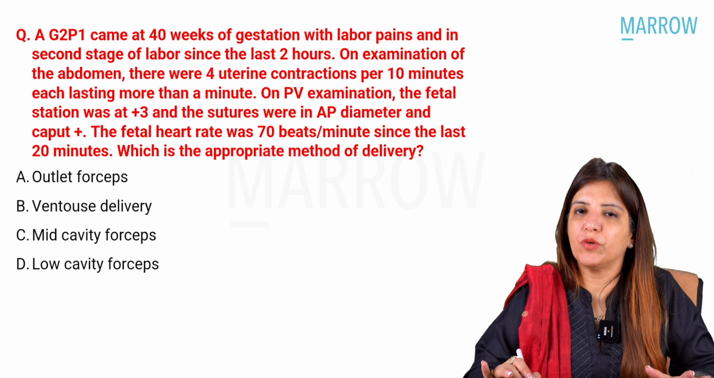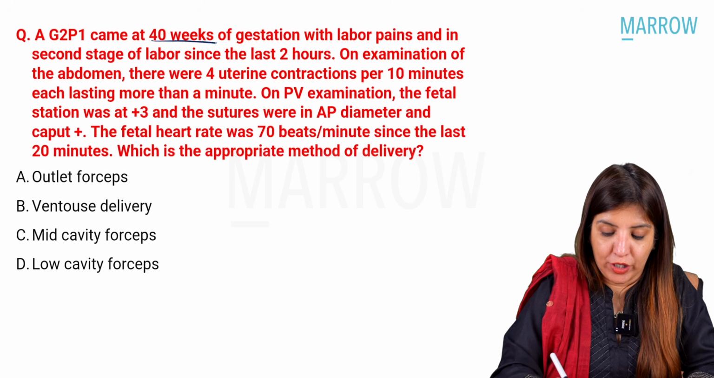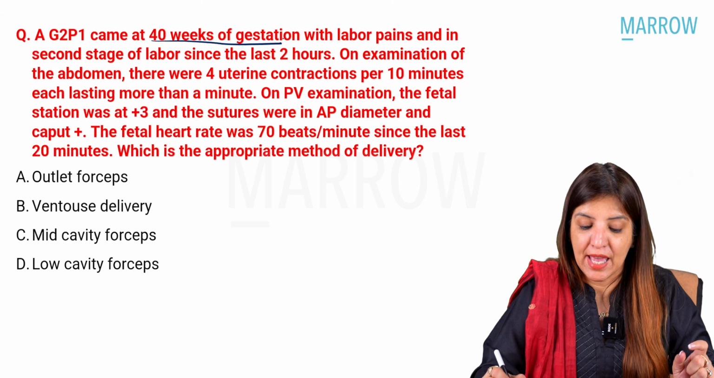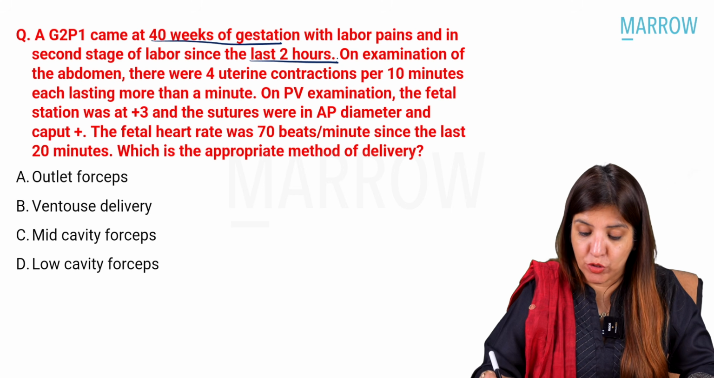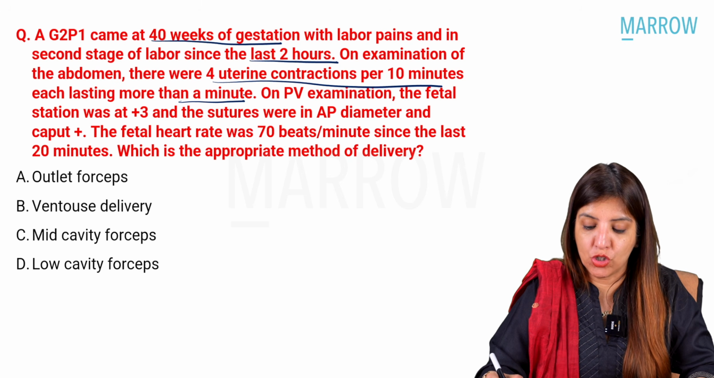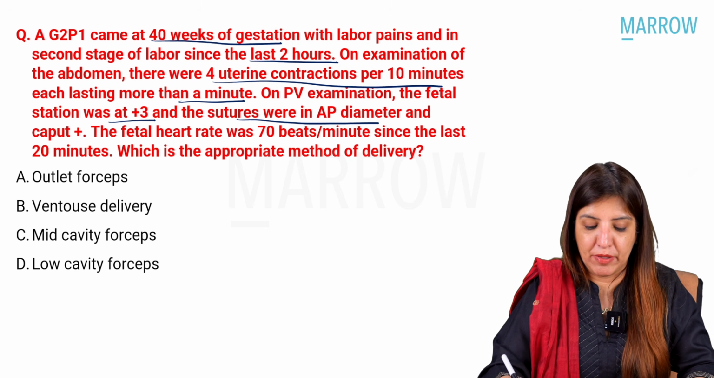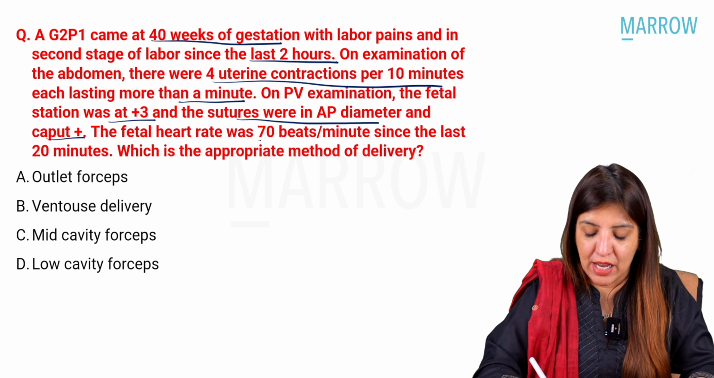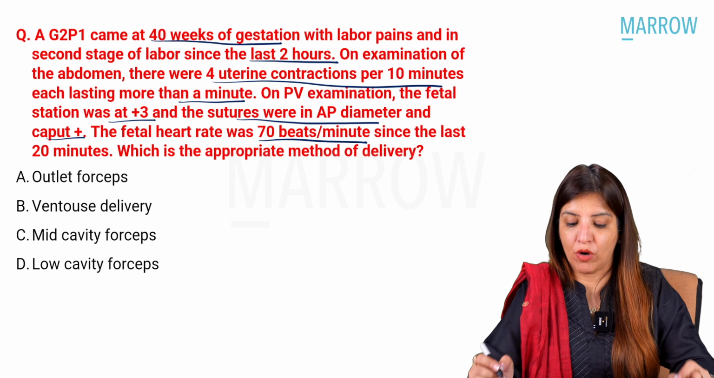Coming to a very controversial question which was asked this time, that is a G2P1 female came at 40 weeks of gestation with labor pains and in second stage of labor for the last 2 hours. On examination of abdomen, there are 4 contractions per 10 minutes, each lasting for more than a minute. On per vaginal examination, station is +3, sutures were in AP diameter and caput was present, fetal heart rate 70 beats per minute since the last 20 minutes. What is the appropriate method of delivery?